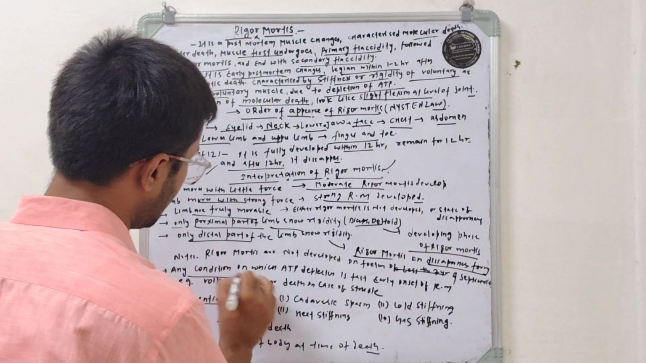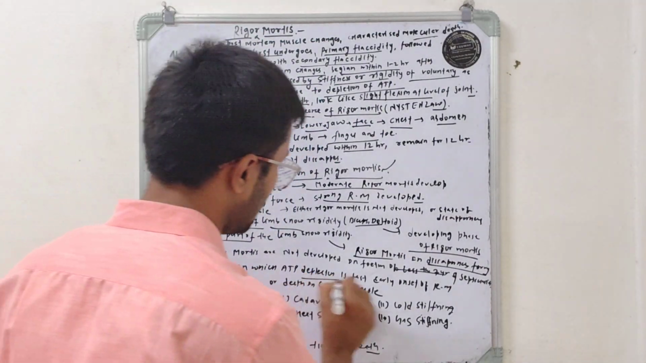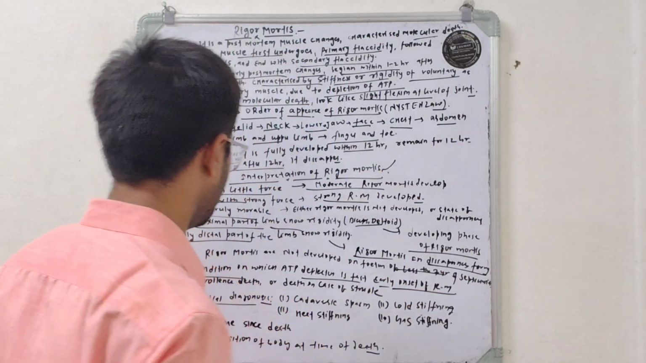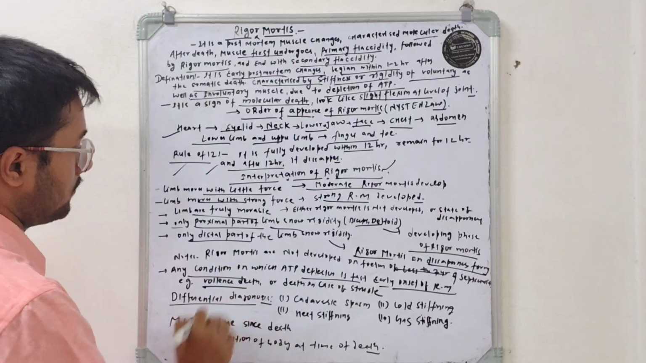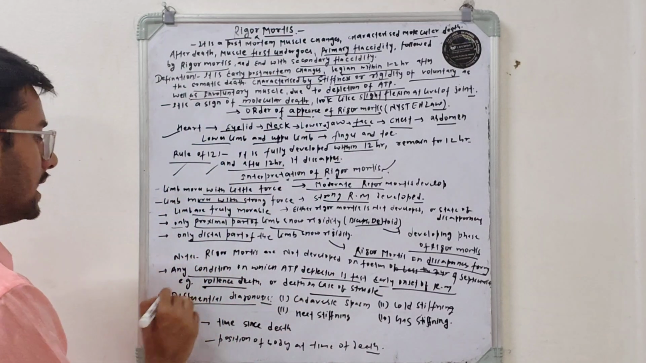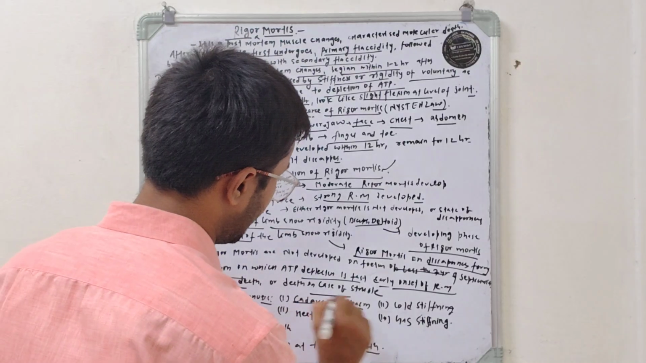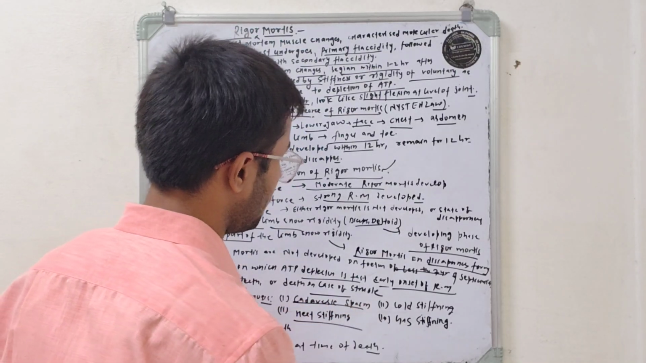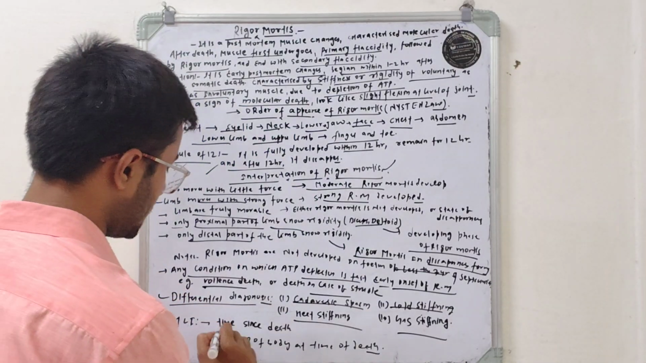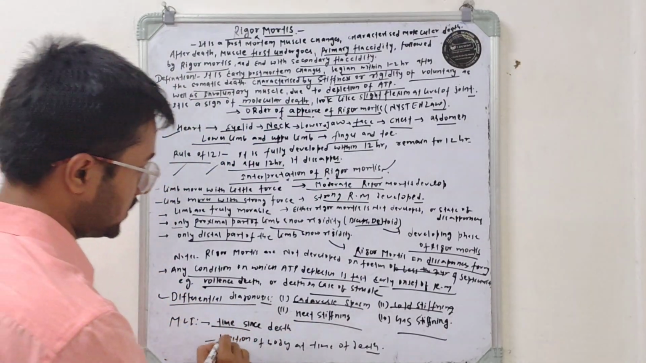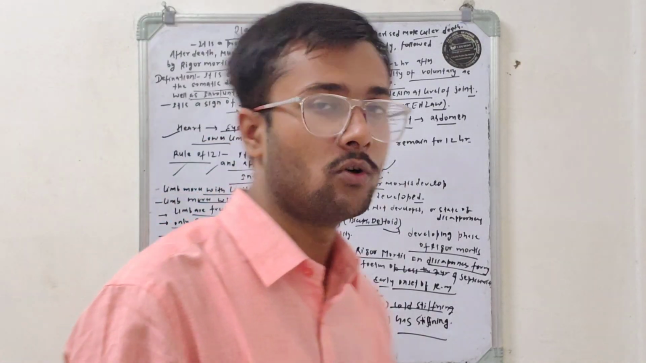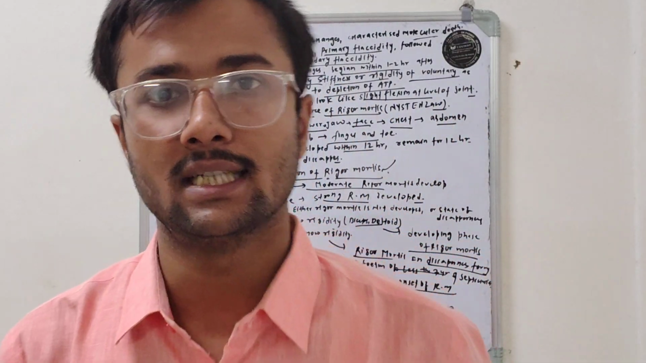If in any condition the ATP depletion is fast, there is early onset of rigor mortis, for example in violent death or death during a struggle. Differential diagnosis includes cadaveric spasm, heat stiffness, cold stiffness, and gas stiffness. Medico-legal importance: it helps estimate the time since death and the position of the body at the time of death. So this is all about rigor mortis. Welcome back in the next video.